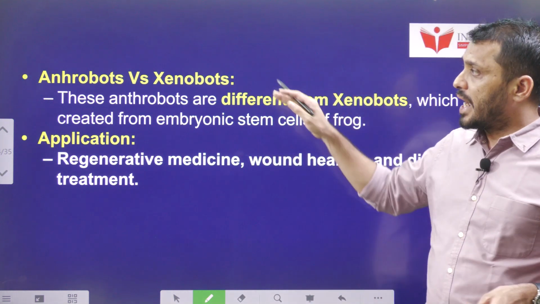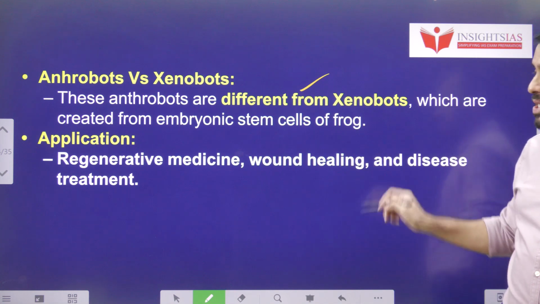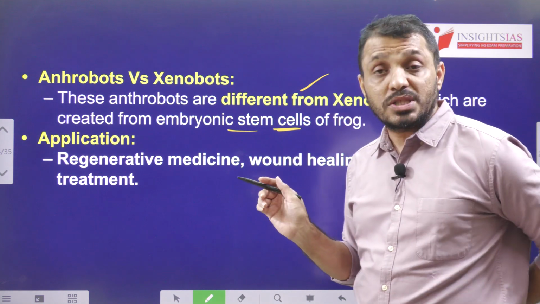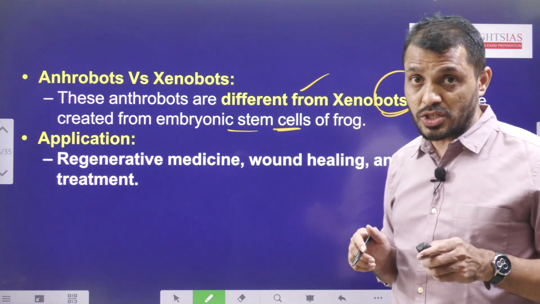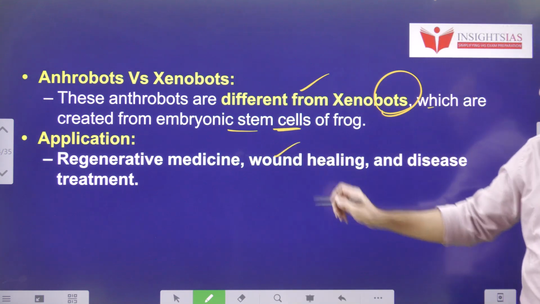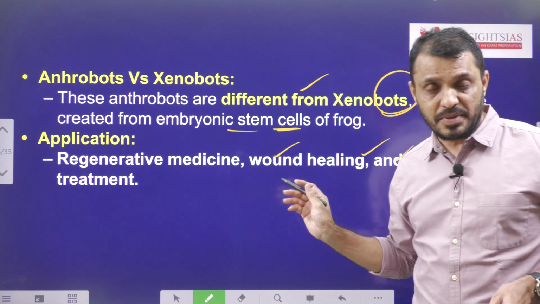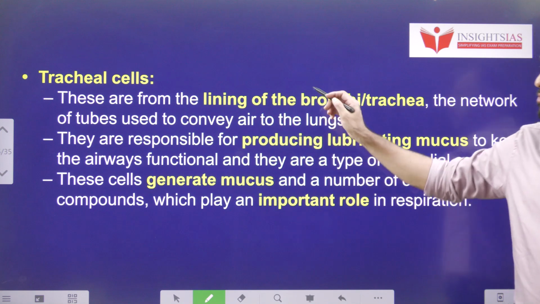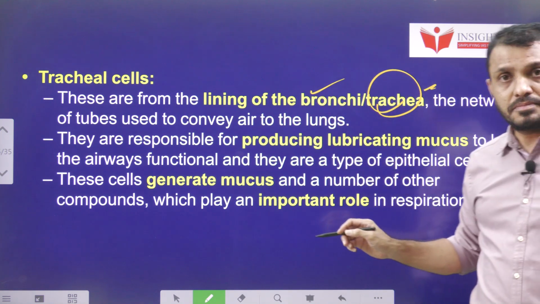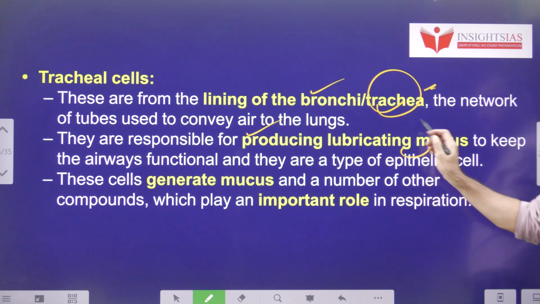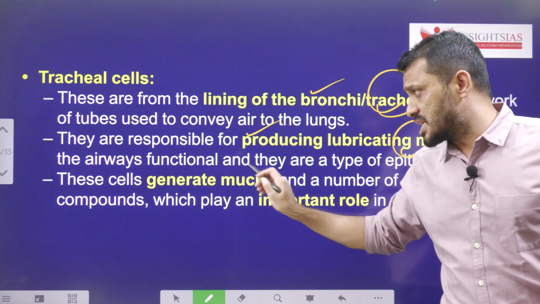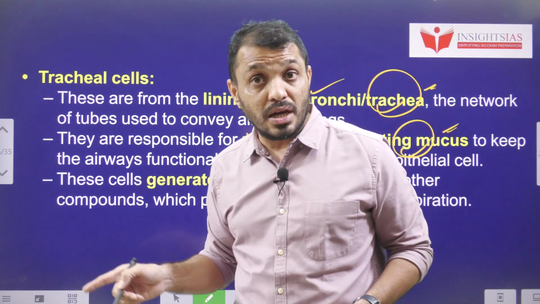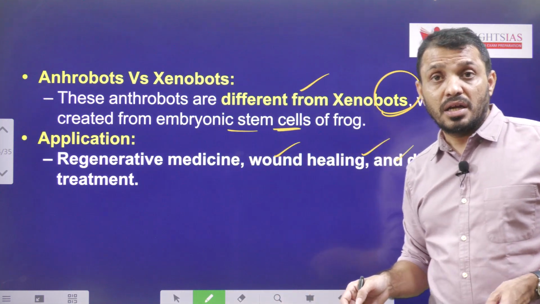That is the thickness. Anthrobots versus Xenobots. These Anthrobots differ from Xenobots, which are created from embryonic stem cells of the frog. Applications: regenerative medicine, wound healing and disease treatment. These are the areas of application regarding Anthrobots. Tracheal cells are from the lining of the bronchi, and they are responsible for producing lubricating mucus, and they play an important role in respiration. So this is about the Anthrobots or Xenobots.